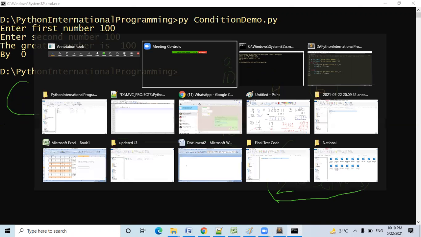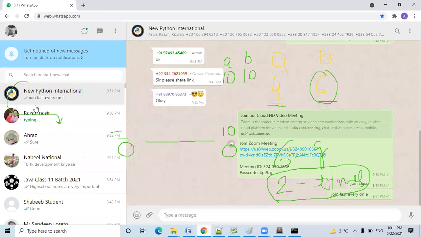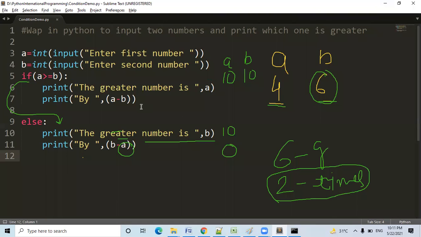Fine, sir. Done. So this is all about if conditions. Questions are there. You can try. Now, if there is a single condition, that's okay. Let me take a print screen and send it in your group. Make a proper copy. After the 5 days, the copy inspection will be there.